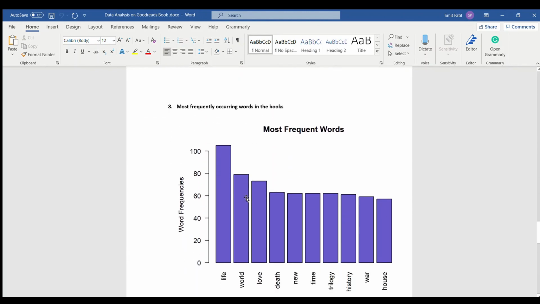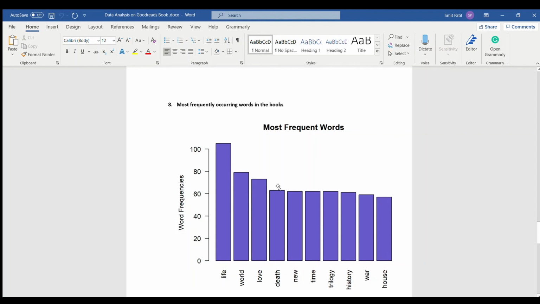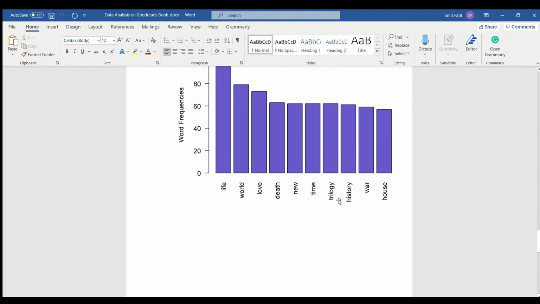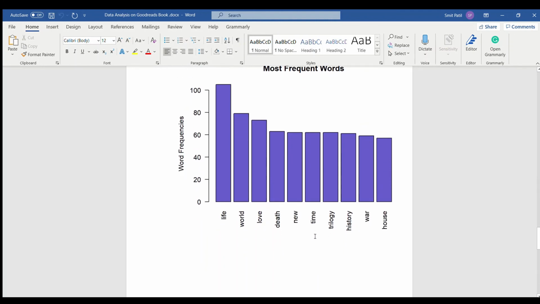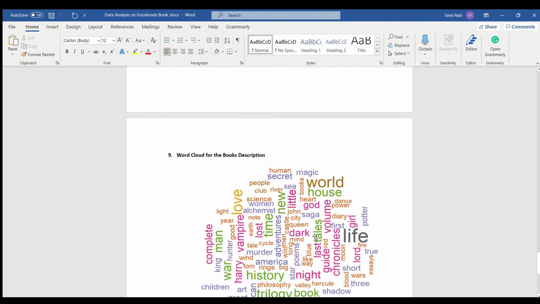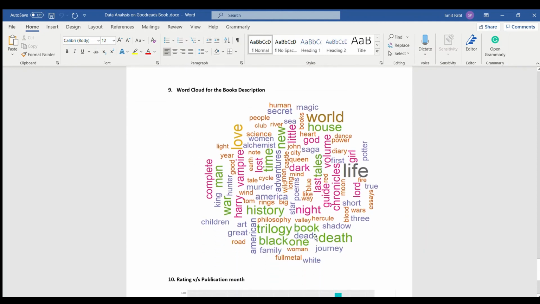Here we have utilized RStudio to find the most frequently occurring words in the description of the books. It is observed that life is the most occurring word. Also, here is a word cloud of the book descriptions. We can see all the most frequently occurring words over here. The words which are more enlarged are the most frequent words.